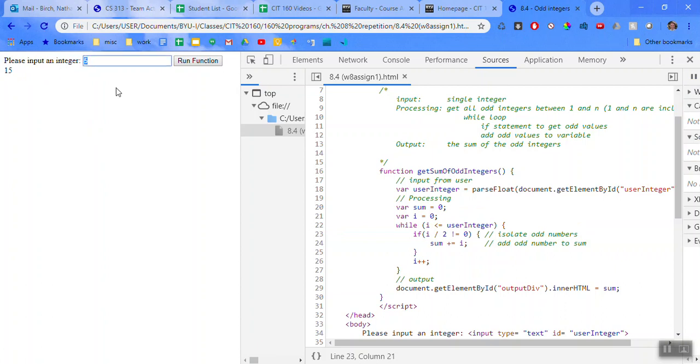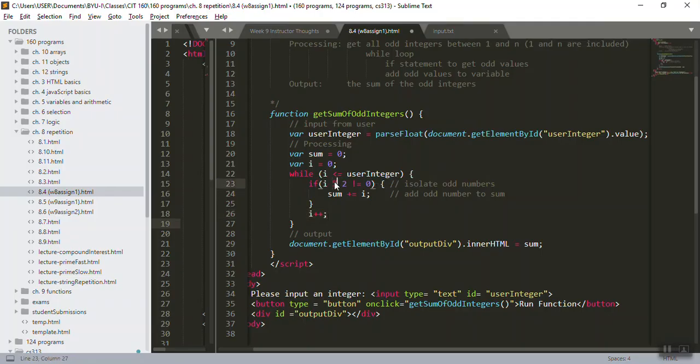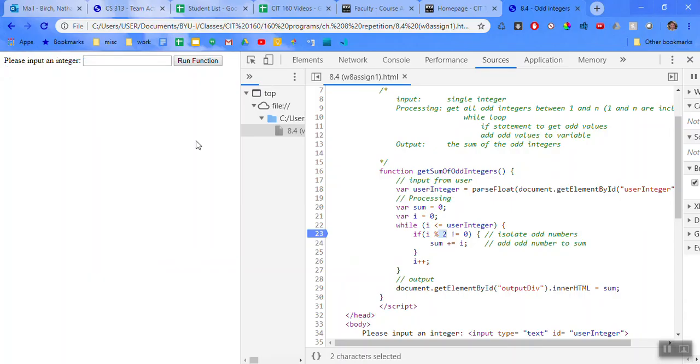Now if I added the odd numbers from 1 to n, we'd have 1, 3, and 5, which would be 9, not 15. So this is a logic error, and I could loop through this as many times as I wanted with a breakpoint right here and see what's going on. But the issue right here is that I didn't use modulus. I need to isolate the odd numbers, so I want to see if a number is divisible by 2. So I'm going to change this to a modulus and run it again.